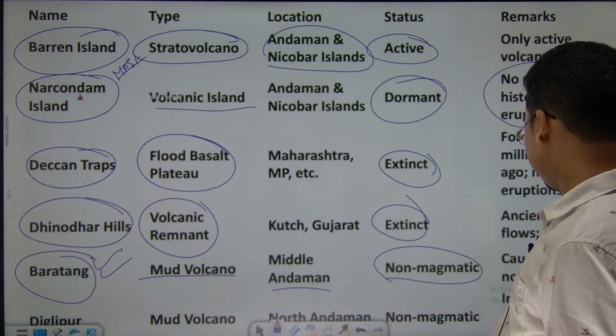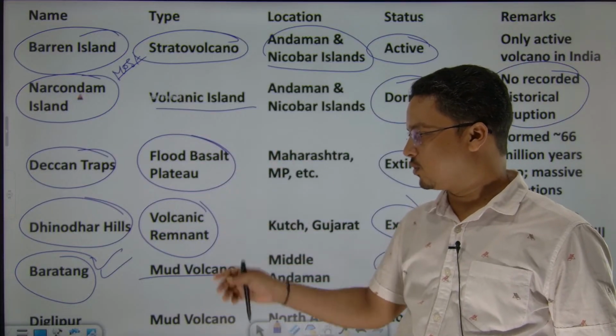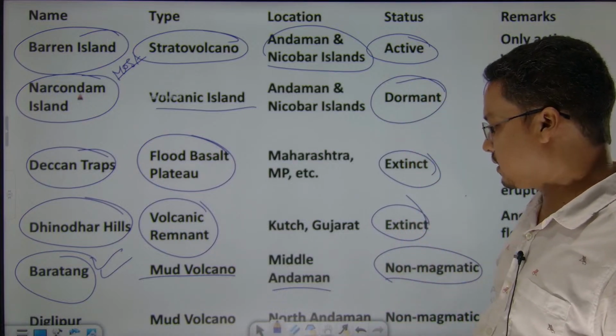Right. So this is also there. So as I said, Deccan Trap, Dhinodhar, Baratang. So these are also very important, right.